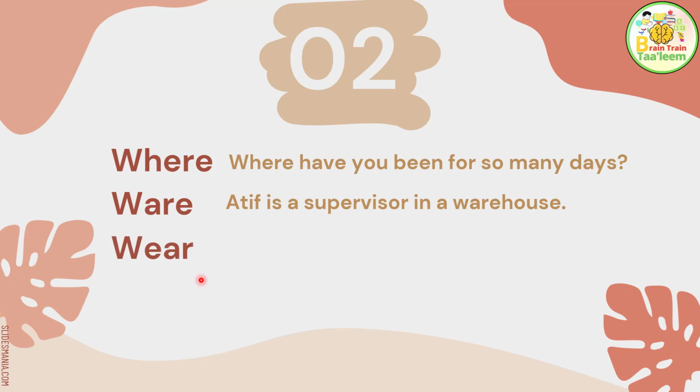The third one is where. This is also where. It means when you put on your clothes or something, anything you put on, that is where. Pehna. So what's the sentence here? Which dress are you going to wear on Eid? So in this way you use that. Where. So these 3 words have the same pronunciation.